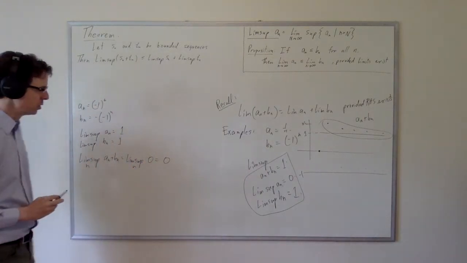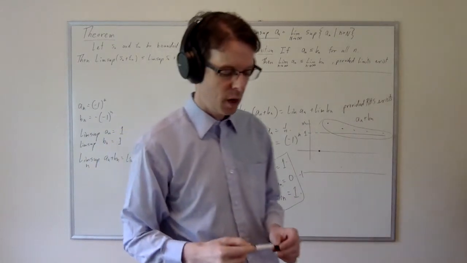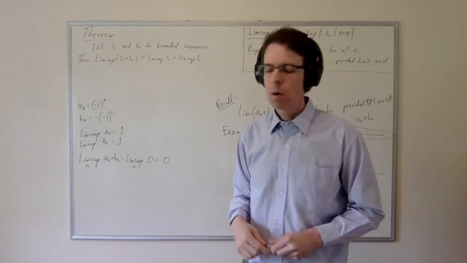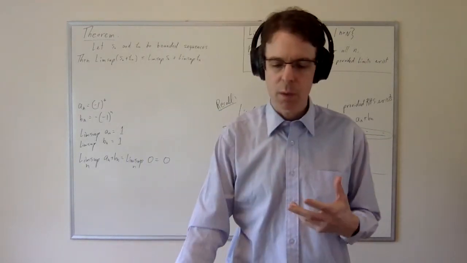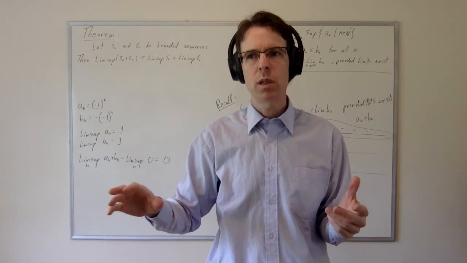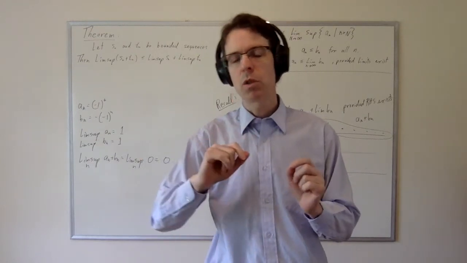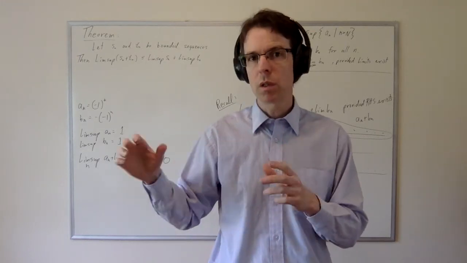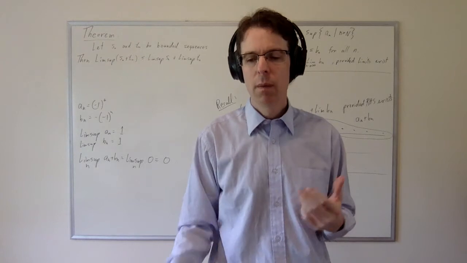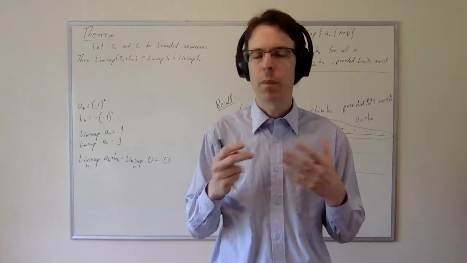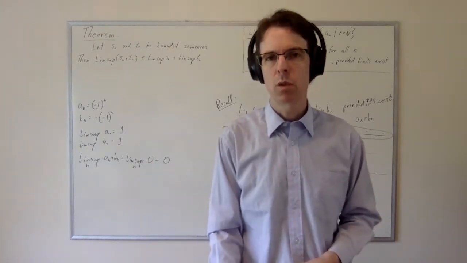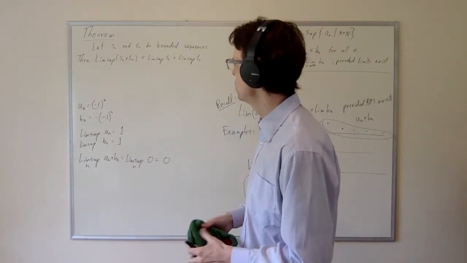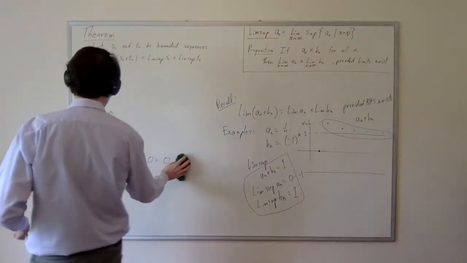And 0 is not equal to 2. So it's not equal to the sum that we might have expected if we expected this to be an equals. So basically, the way we should think about this working, an can have subsequential limits that identify its lim sup. bn can have a subsequential limit that identifies its lim sup. But that subsequence of an and that subsequence of bn that identify the lim sup might not be related. They might be completely disjoint subsequences, at least disjoint collections of indices defining the subsequences. So this is a little bit of insight into what this stuff means.